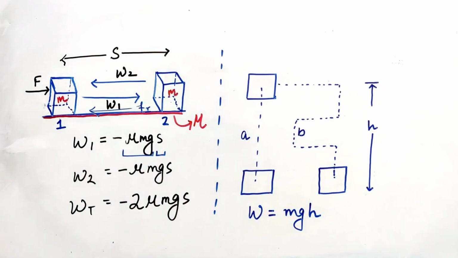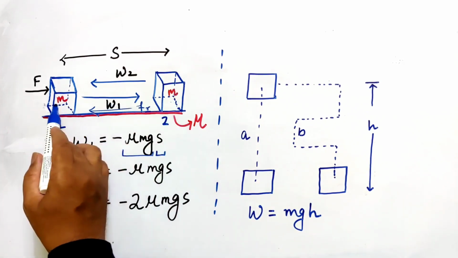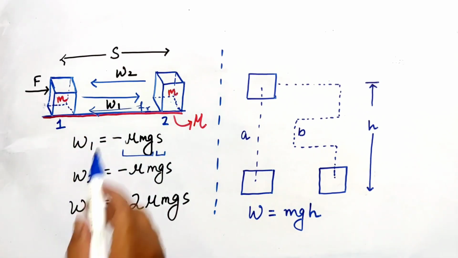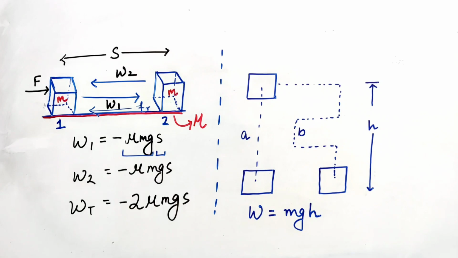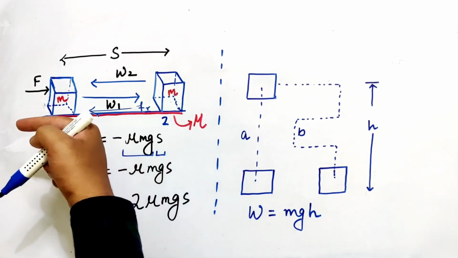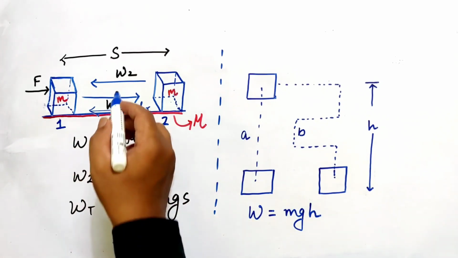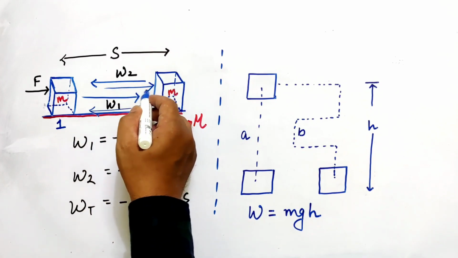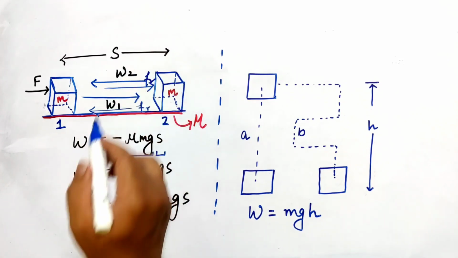In the second case, while moving back, the work done is considered as W2. The displacement is now towards the left, so friction will be along the right.